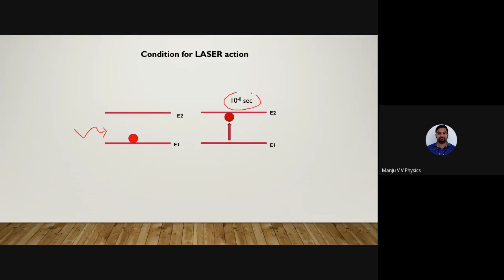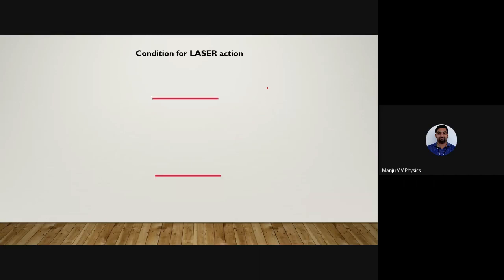So I want this atom to stay for a little more time. For that, what do you have to do? So we'll see that. This is the ground state, excited state, E1, E3. Now what I am doing here: this is the ground state, this is the excited state. Suppose the atom gets elevated from here to here, it stays for 10 power minus 8 second. If it stays for very, very less time, that is 10 power minus 8 second, I can't produce a laser. So purposefully, I'll introduce one more state between these 2 states.